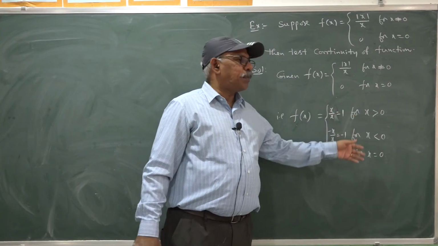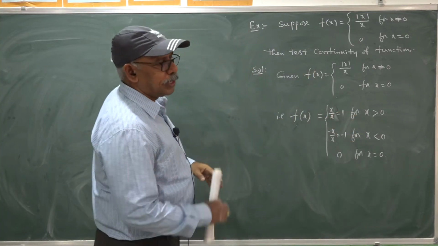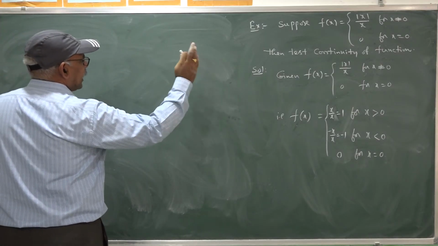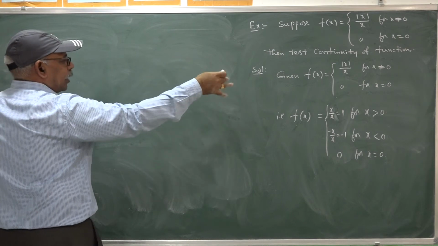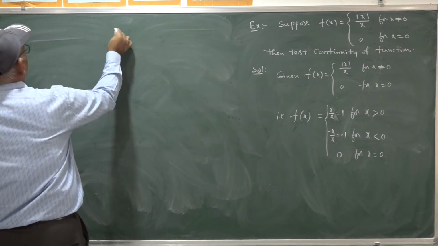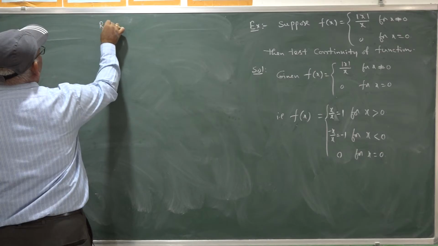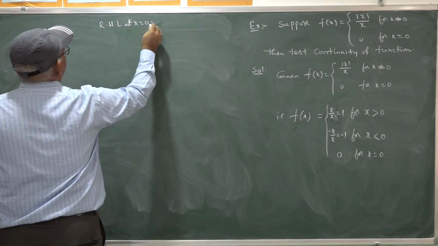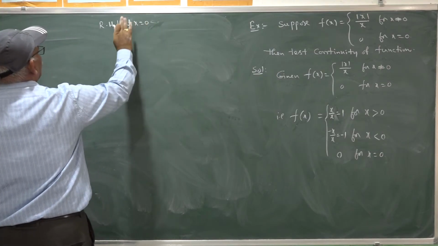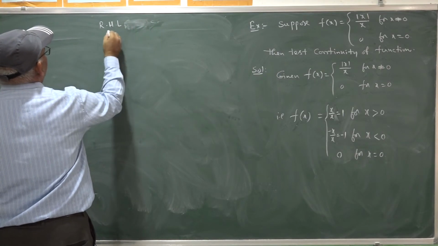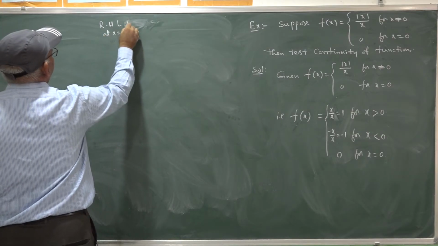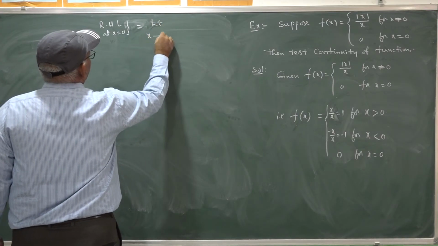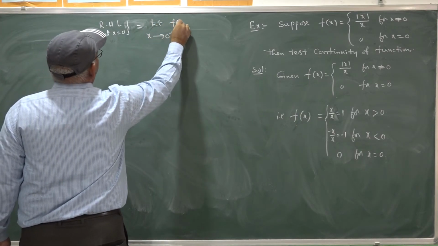So, I will discuss the continuity of the function at x equal to 0. For that, the right hand limit at x equal to 0 is denoted by limit as x goes to 0 plus f(x).